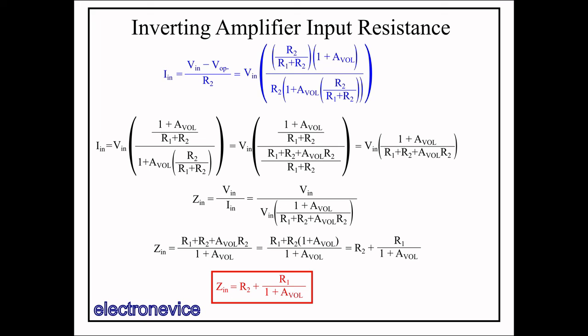And here we see that the input impedance is equal to R2 plus R1 over 1 plus the open loop gain. With this equation, it's pretty clear that at high gain values, the input impedance reduces to just R2, which is the value we got when using the ideal op-amp equations.